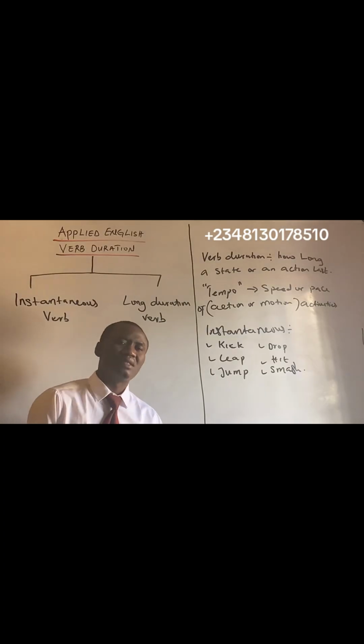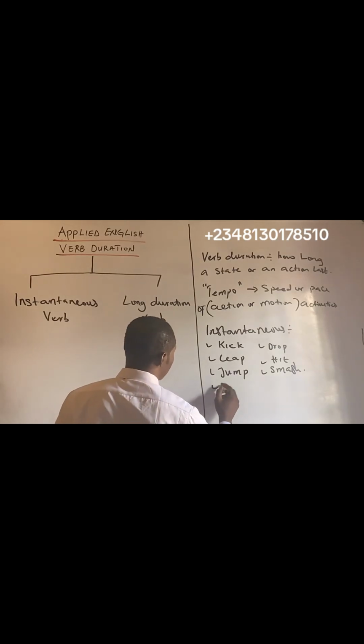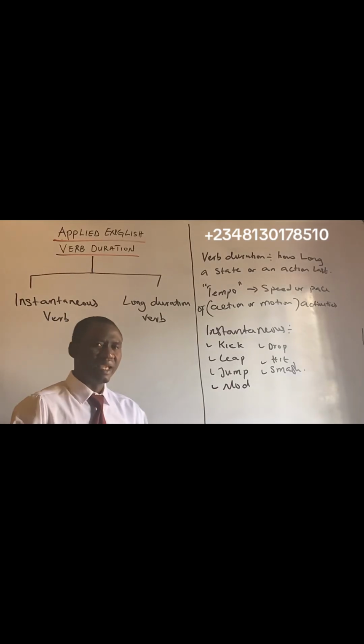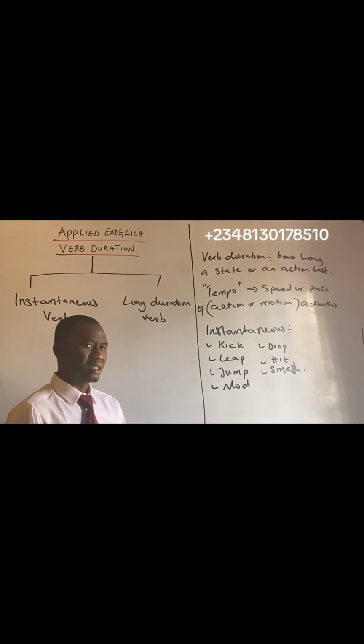Any verb that occurs at an instant is known as an instantaneous verb. You can also have nod and a lot of it.